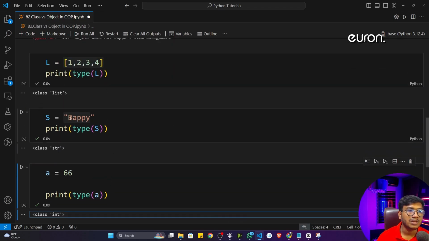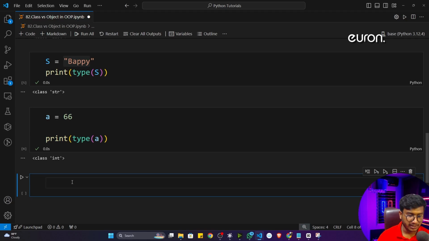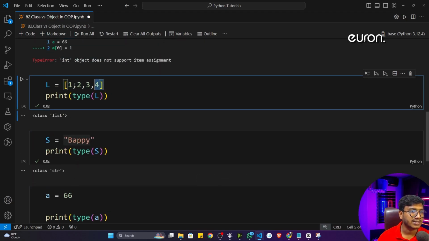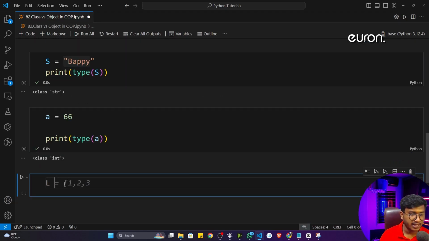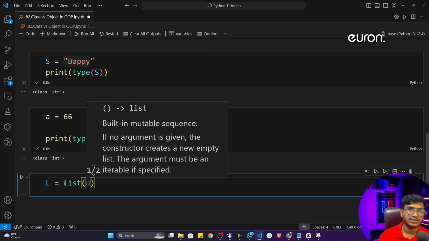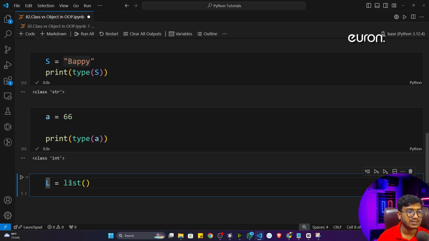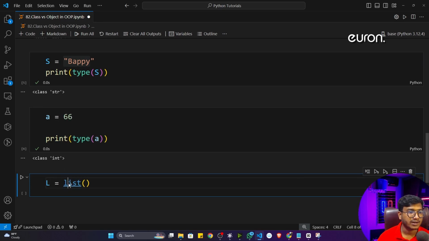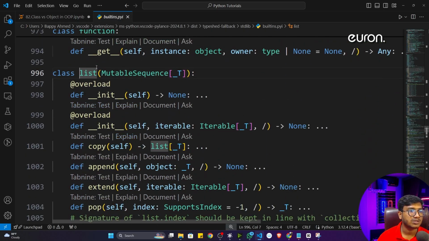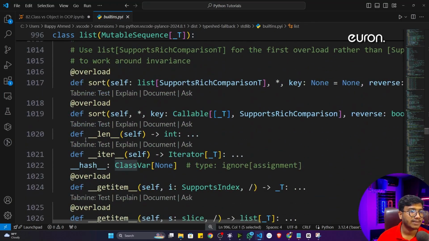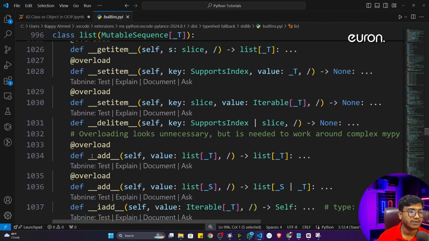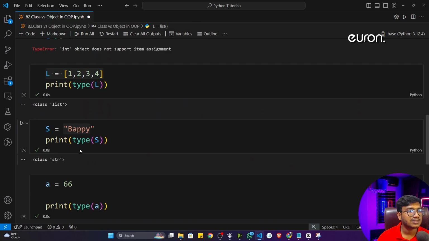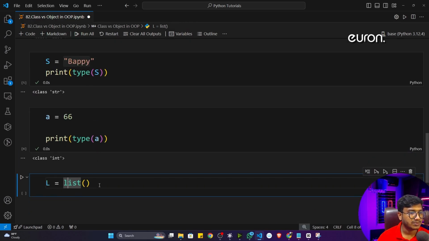You can also see the implementation of this class, how they have implemented it. So instead of defining this literal like that, I can define it like that. Let's say L is equal to list. I think you know list is a function inside Python. Now see, this list is a class. If I want to see the implementation of list, I'll press Ctrl and left click. Now it will show me the implementation of this list class. List is a class, and inside that they have created different functions of this class. Similarly, string is a class, so you can use this statement.